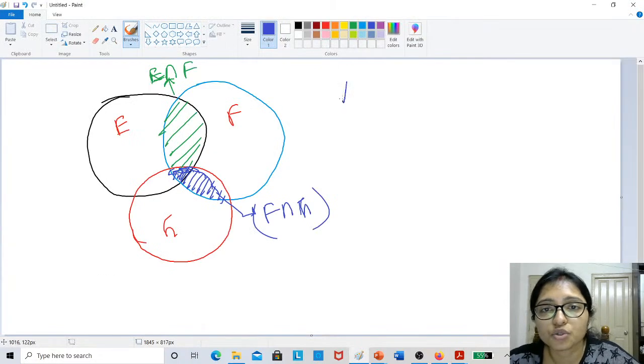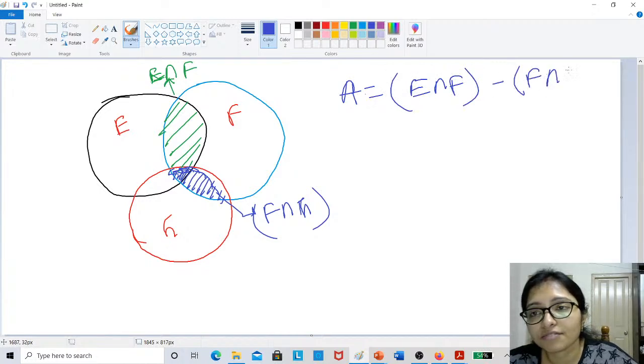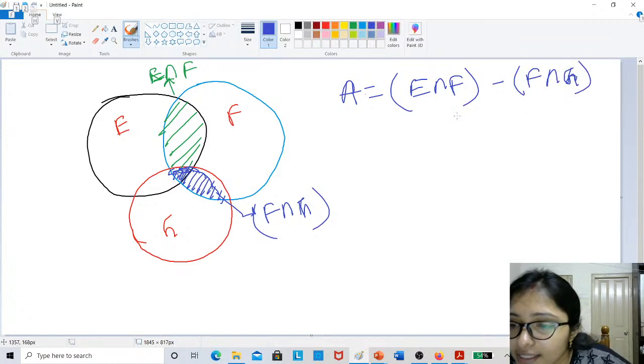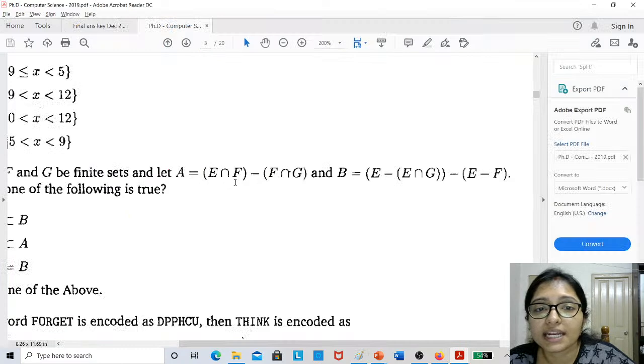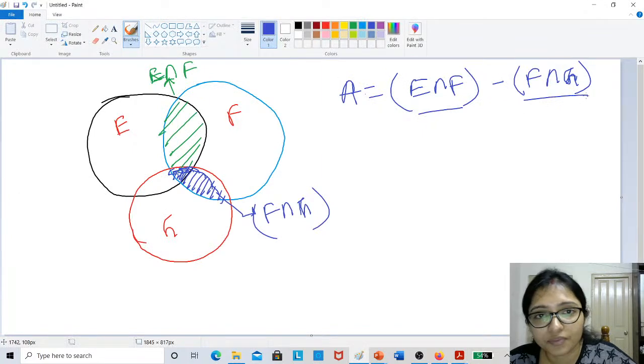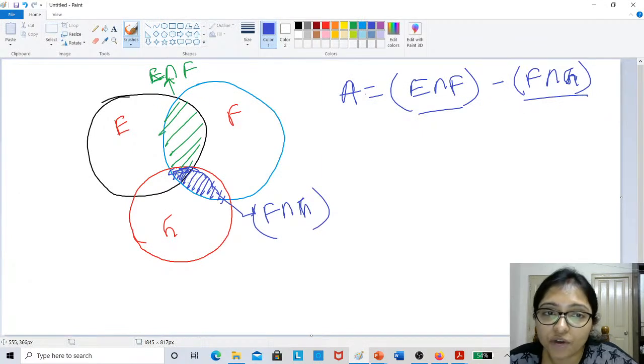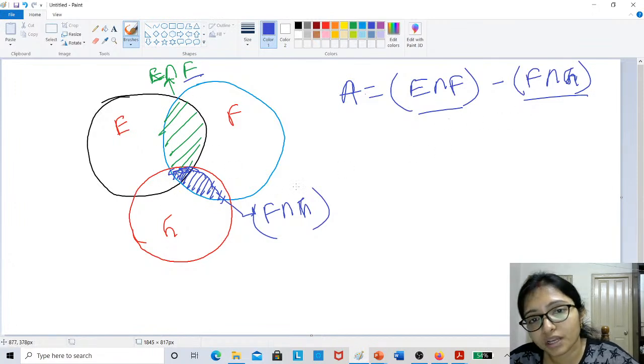Now A equals E intersection F minus F intersection G, right? Ma'am, write what A, B, C. Yes, that I am writing. So now A equals E intersection F minus F intersection G, right? So E intersection F was the green area, and F intersection G is the blue area.